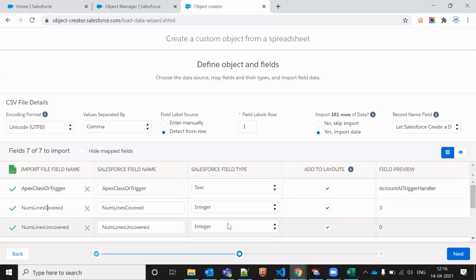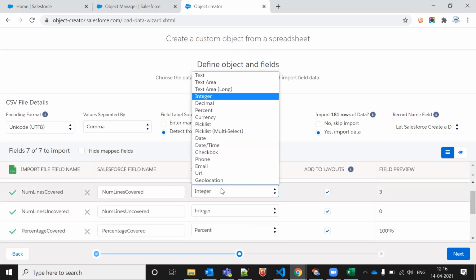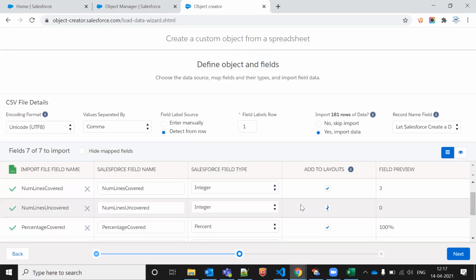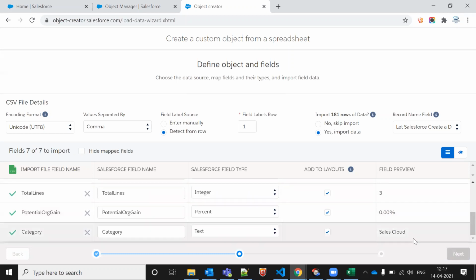So what I want to do, let's say by default it is showing number and something like this, by default it will take automatically. If you want to change, then you can change it. If I want to make it pick list, then it will be pick list, multi-select pick list, or what. So accordingly, according to the requirement, data types we can change, and directly I'll click on the next button.